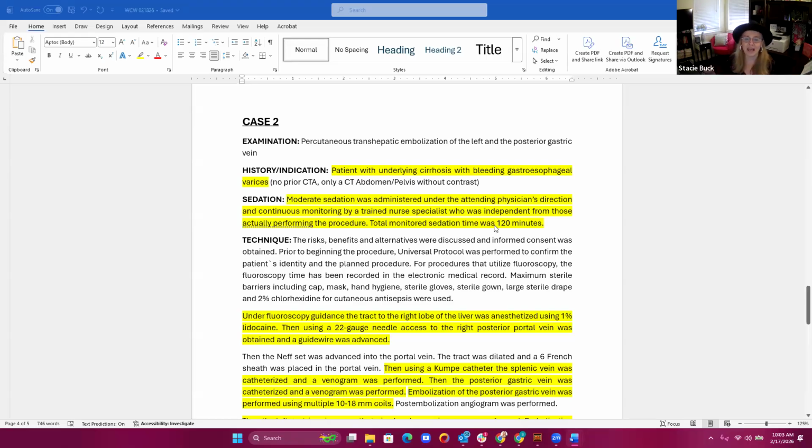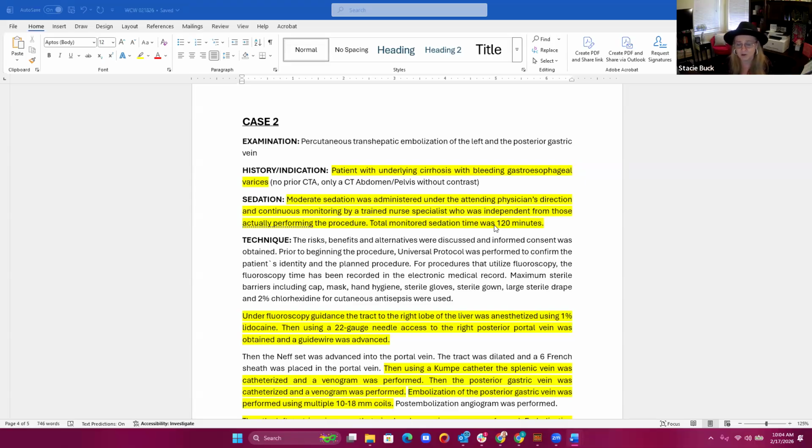So anyway, history indication, it's a patient with underlying cirrhosis with bleeding gastroesophageal varices. It does mention there's no prior CTA, only a CT abdomen and pelvis without contrast. So it seems that this report is attempting to tell us, yes, you should be coding the imaging as diagnostic angiography. Now, I'm not completely 100% thrilled with that documentation. I would want to see a little bit more detail letting us know that the imaging is diagnostic.